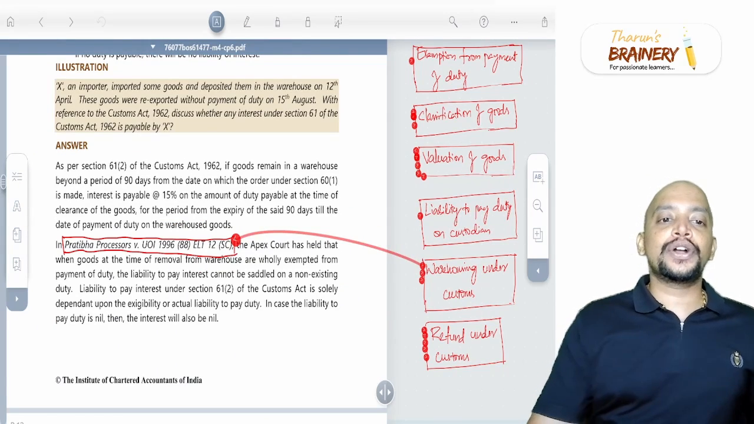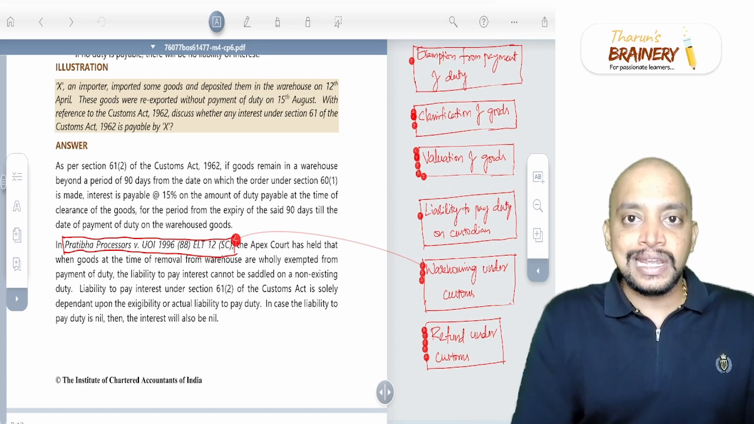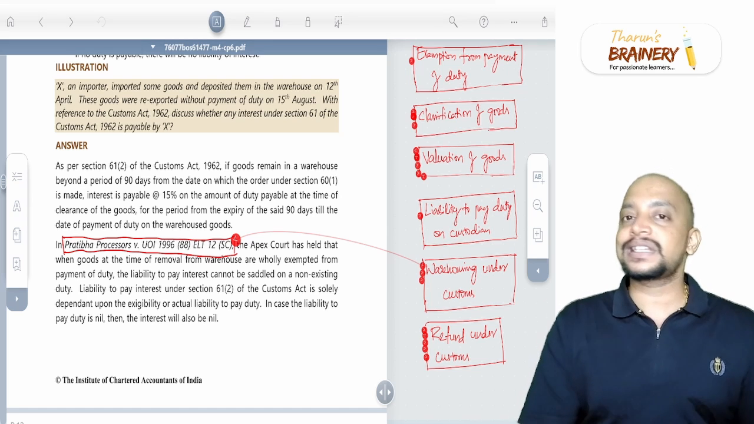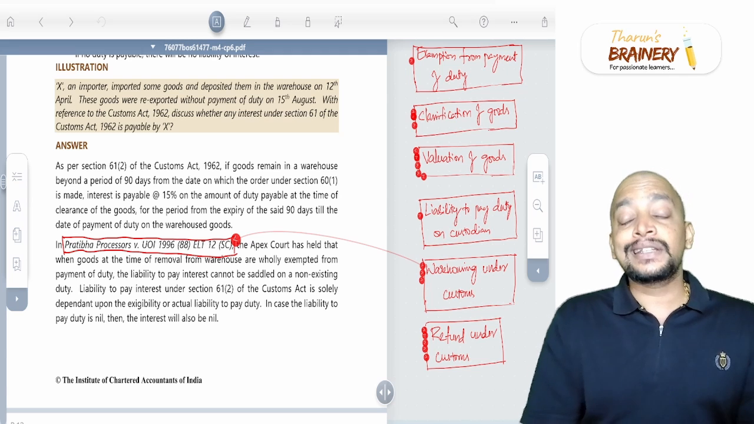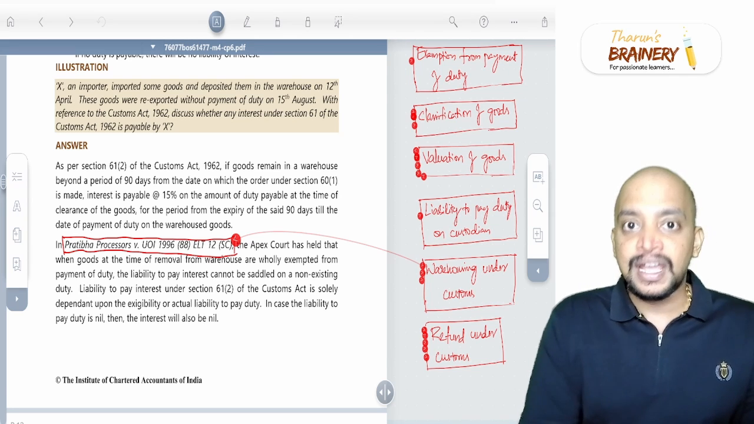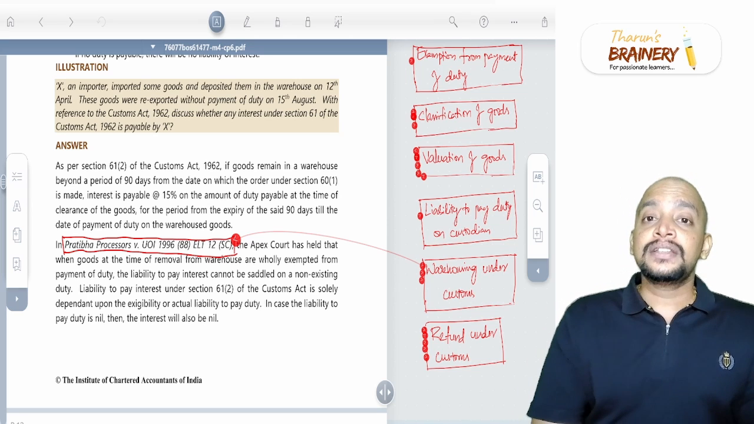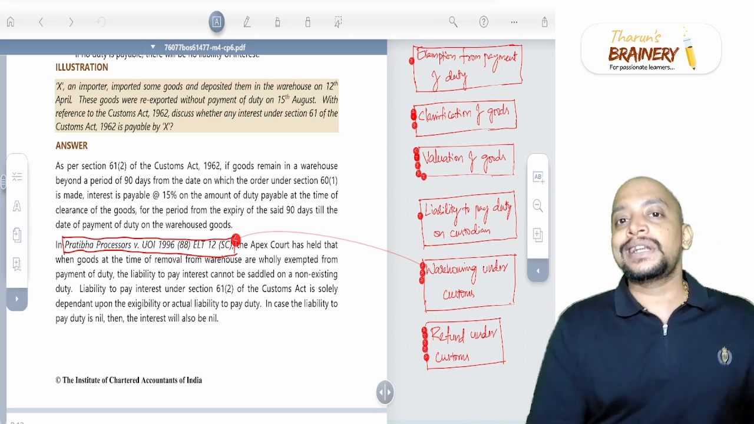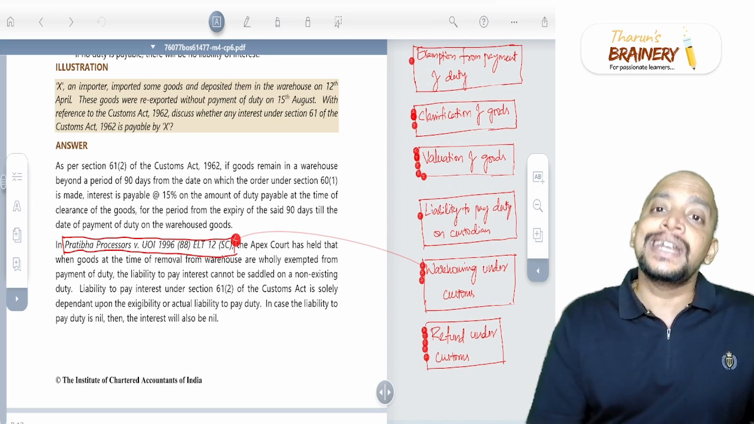Then next we are moving on to warehousing. In warehousing, we have the Pratibha Processors case. In this case, the facts are simple. I am importing the goods and keeping them in the warehouse, and at the time of clearance from the warehouse, the goods became exempted. As the goods became exempted, I am not required to pay the customs duty. But these goods are kept in the warehouse beyond 90 days from the warehousing order, because of which, whether I need to pay any interest.